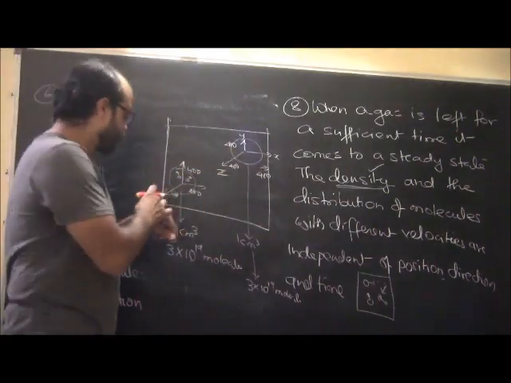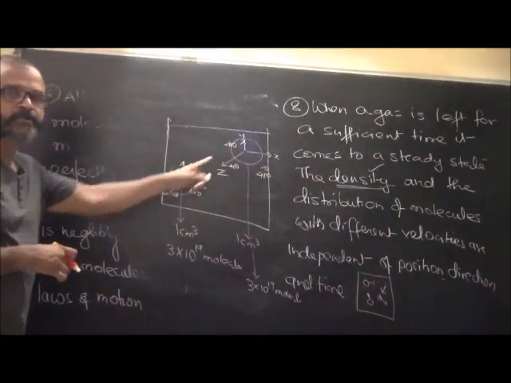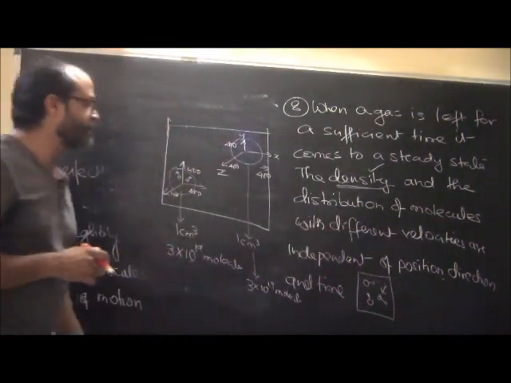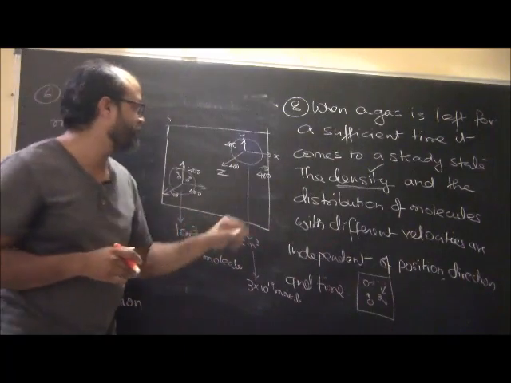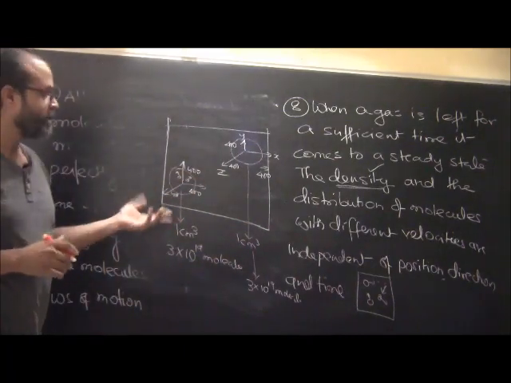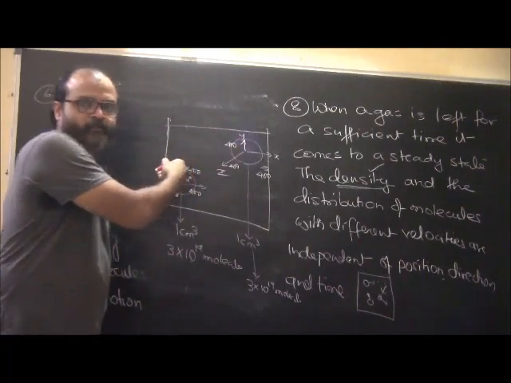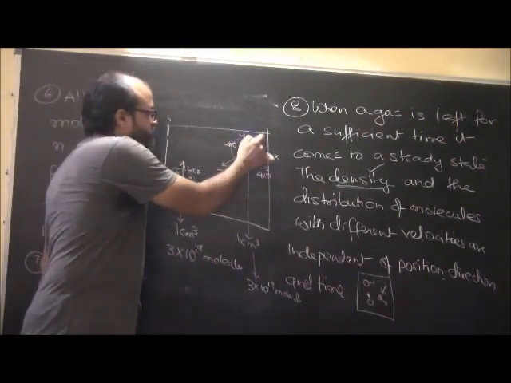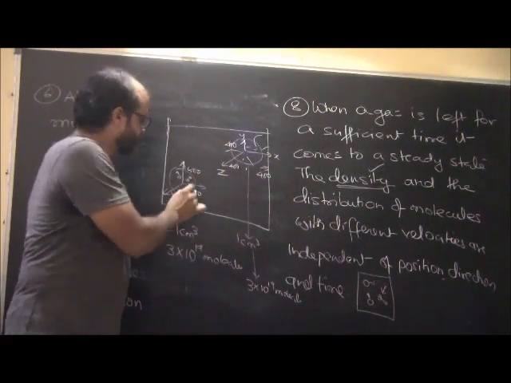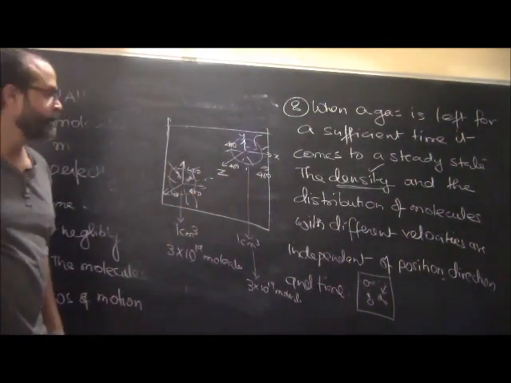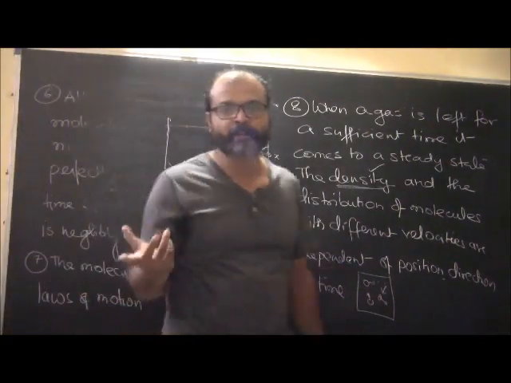The number of molecules which will be moving in these directions is going to remain the same. Distribution of molecules with different velocities are independent of position, direction and time. So this will be the position, direction. Now they are moving in this direction. These set of molecules will be moving in this direction. These set of molecules will be moving in this direction. You will have some other molecules moving in different directions. Similarly, those same number of molecules will be moving in this direction. Okay. Now what happens with the velocities when they collide?